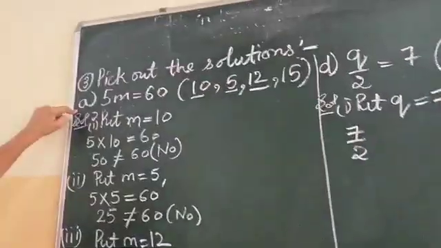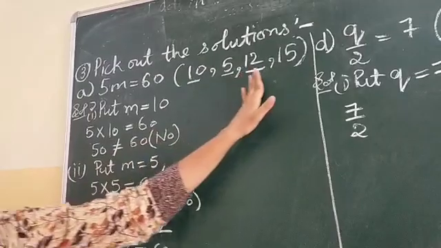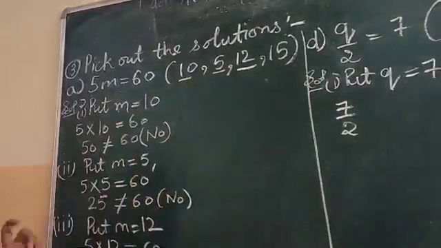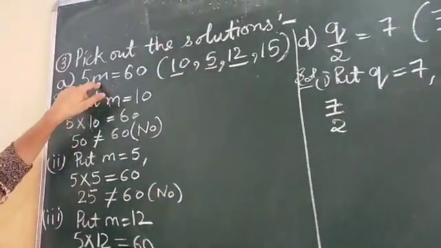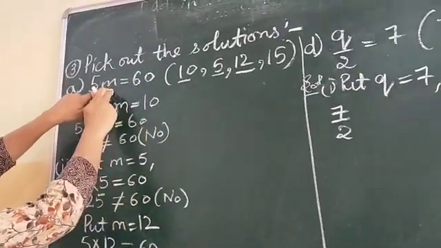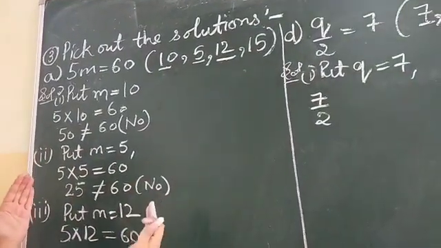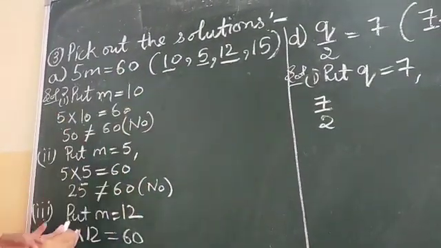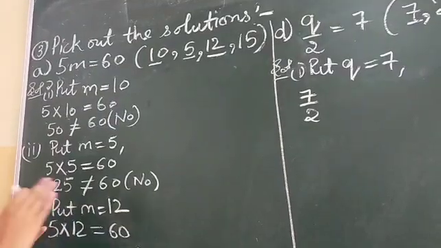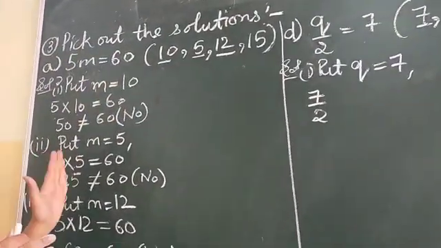Yes class, A part of third question. Pick out the solutions. Numbers are given. You have to find the correct solution of this variable. How will we find it? We will put this value into this variable and solve it. If left hand side is equal to right hand side, it means that is the solution of the equation. If both sides are not equal, it means that number is not the solution of the given equation.